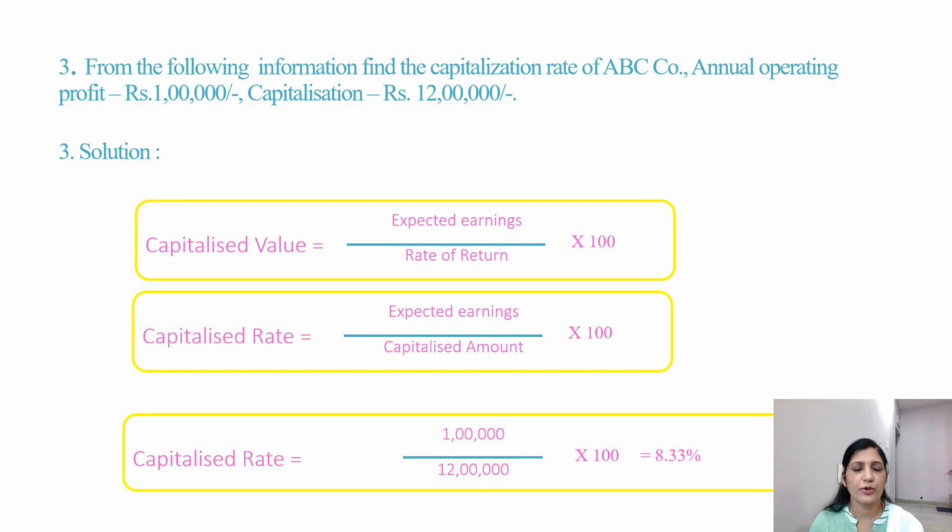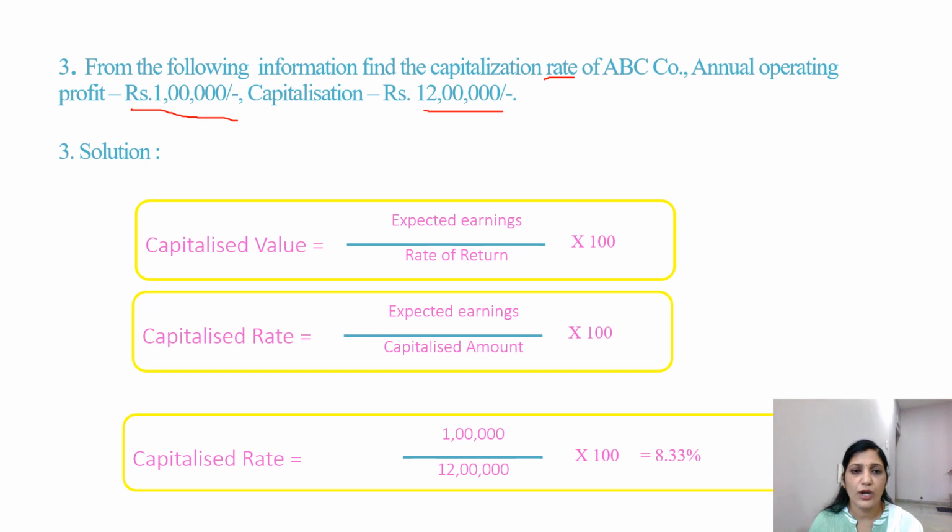Yes, we'll go for problem 3. This is slightly different. From the following information, find the capitalization rate of ABC company. Annual operating profit is 1 lakh. Capitalization is 12 lakhs. So what is the data we have now? Annual operating profit, this is the expected earning, and we have the capitalization value. We have to find the rate.